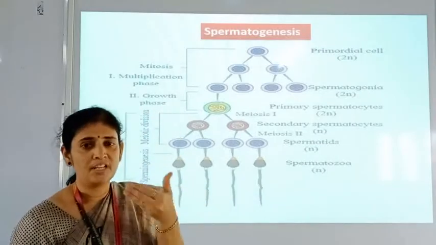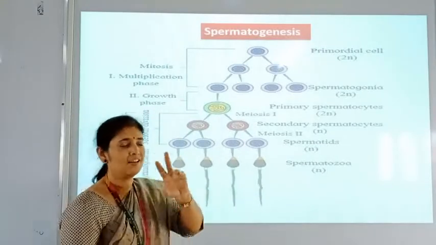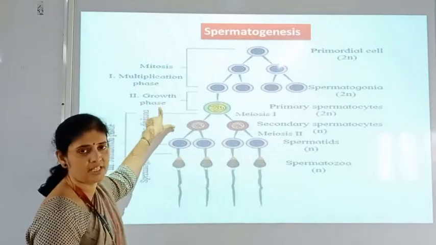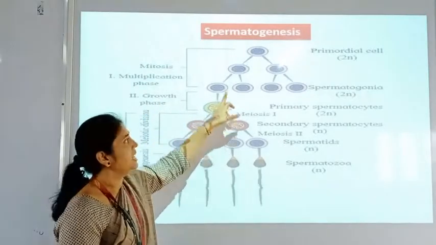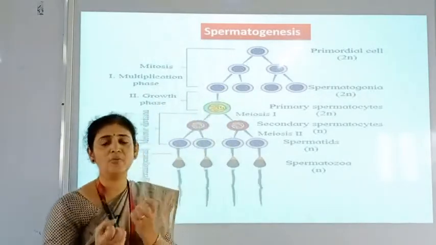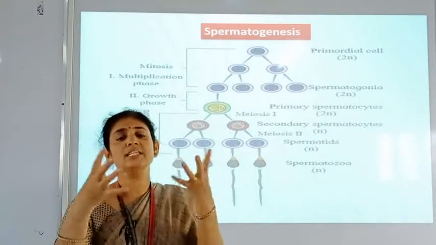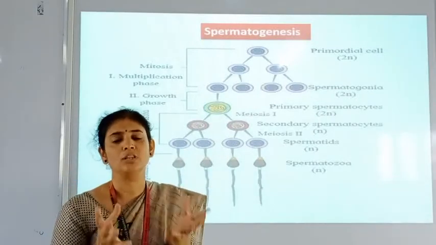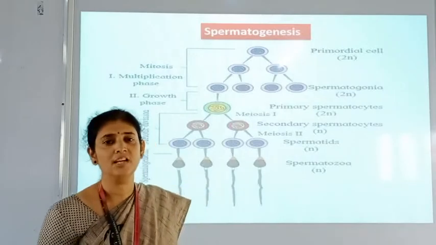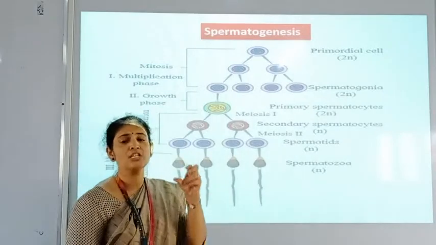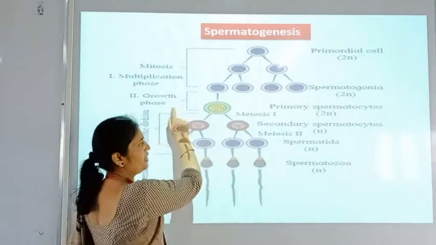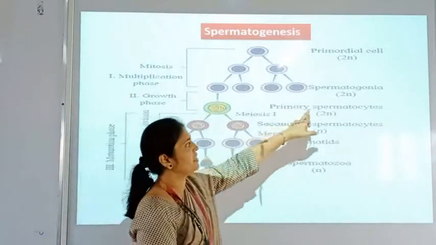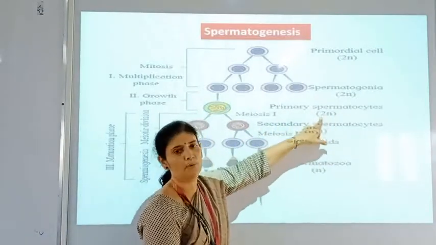Then after formation of spermatogonia, the second phase is the growth phase. What happens during growth phase? The spermatogonium accumulates food and grows in size. There is only growth, no division, and that well-grown spermatogonium at this phase is called a primary spermatocyte, which is also diploid.